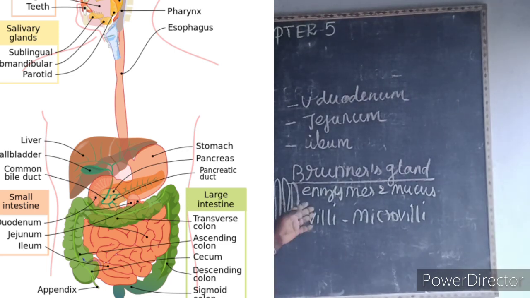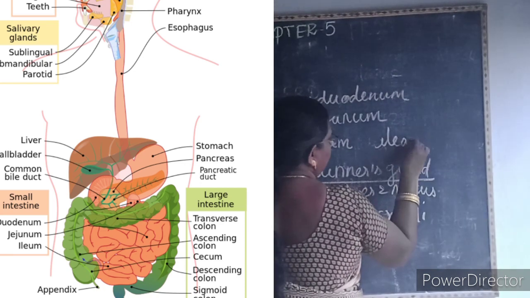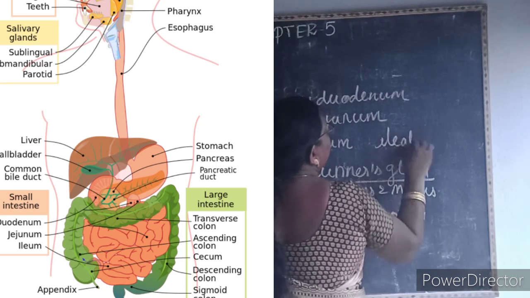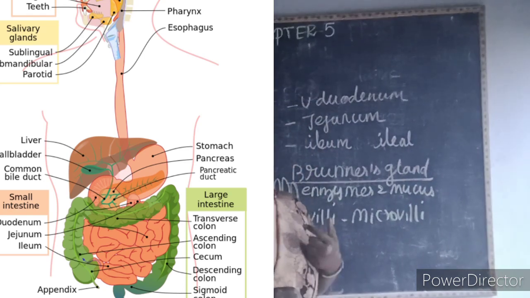Along with the villi, the ileal mucosa contains goblet cells.